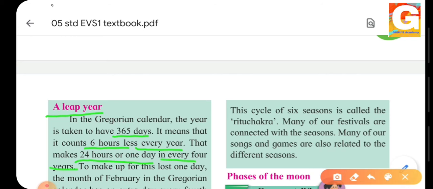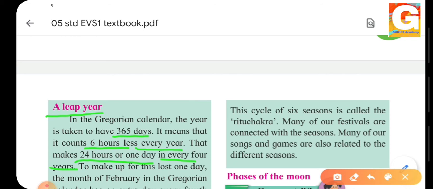So this 6 hours is less every year in this calendar. What happens after every 4 years? Each year's 6 hours, so 4 years will make 24 hours. That means a full 1 day.